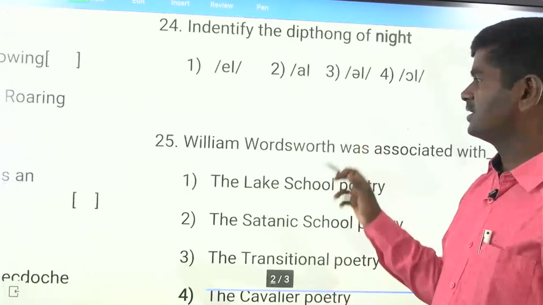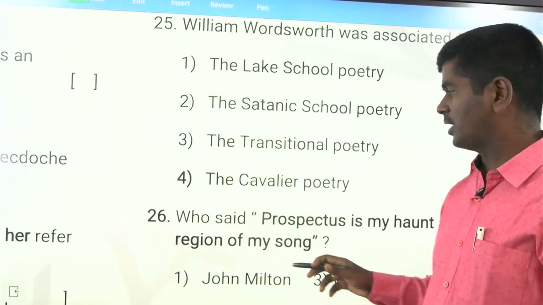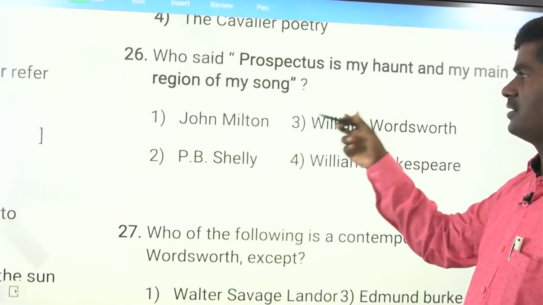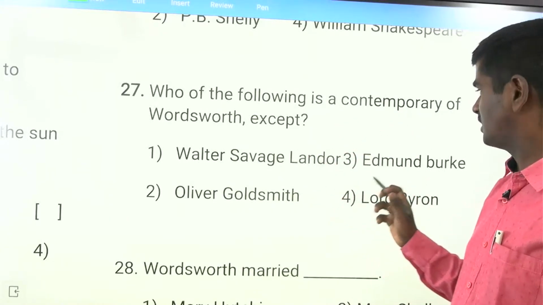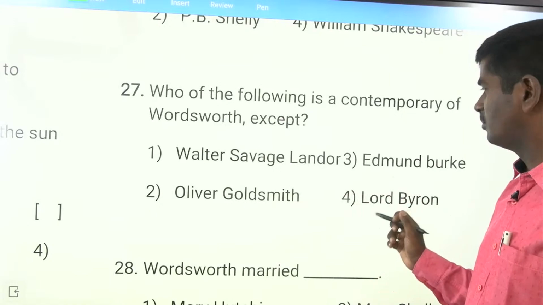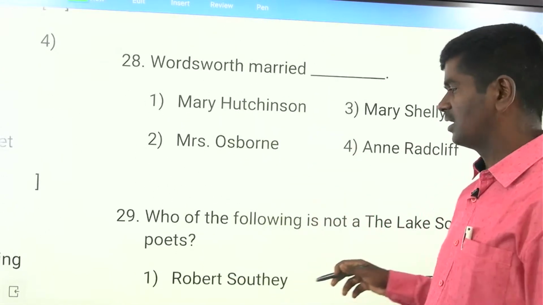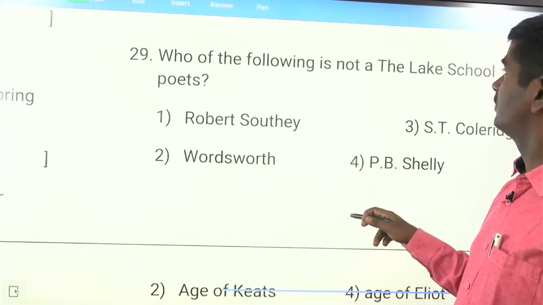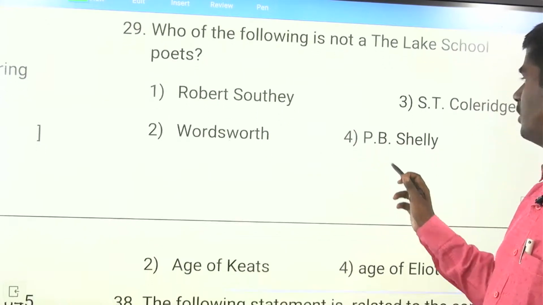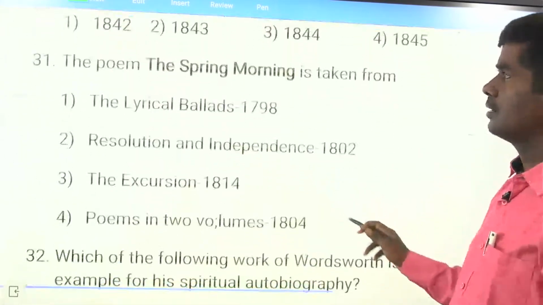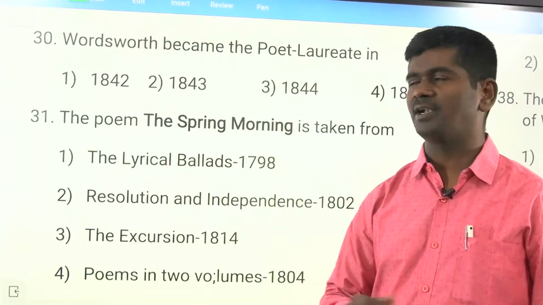Identify the diphthong: night. William Wordsworth is associated with lake poets. Wordsworth called these three. Who said prospectus is my haunt? Wordsworth says. Who of the following is a contemporary of Wordsworth? Walter Savage Landor, Edmund Burke, Oliver Goldsmith, Lord Byron. Not Oliver Goldsmith. Wordsworth married Mary Hutchinson. Who of the following is not a lake poet? Robert Southey, Wordsworth, S.T. Coleridge, P.B. Shelley, so Shelley. Next, Wordsworth became poet laureate in 1843.